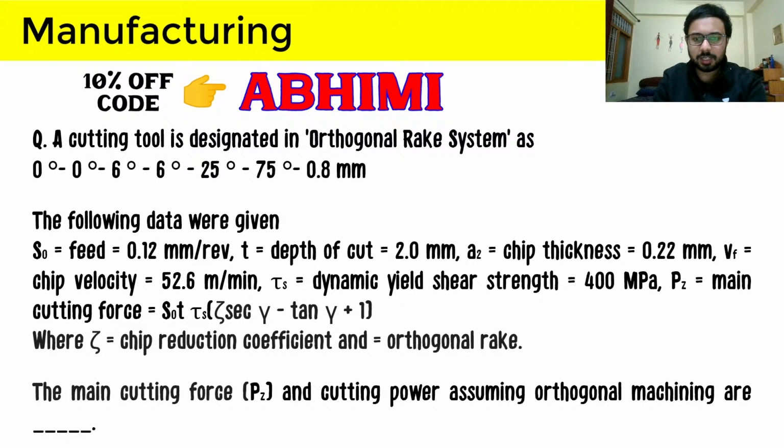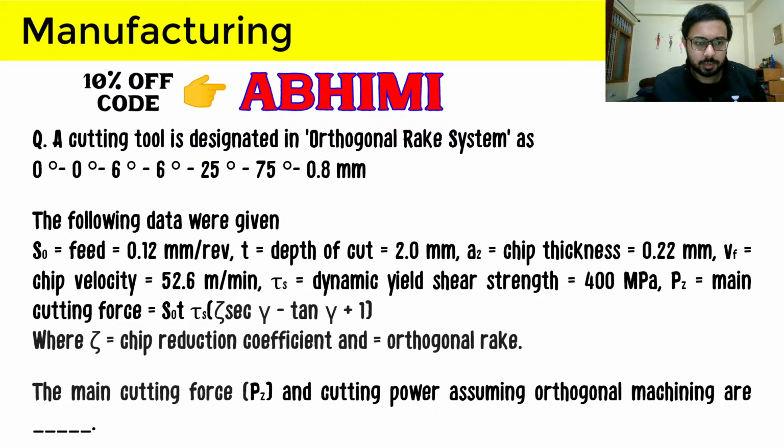We were discussing what question data are provided, and we were here at tau s, which is dynamic yield shear strength, which is 400 megapascal given to us, and pz is main cutting force, and we are given a new formula which we have not encountered before, and this formula will give us this pz, which is simply the cutting force, where this zeta is chip reduction coefficient.